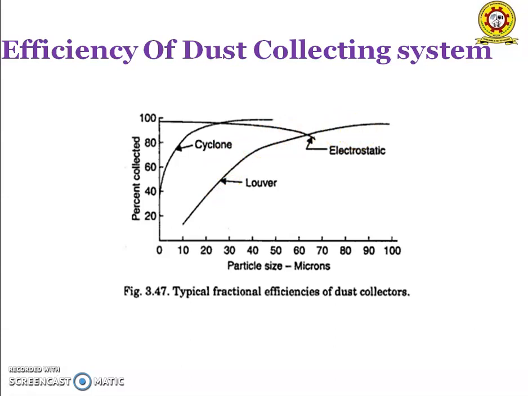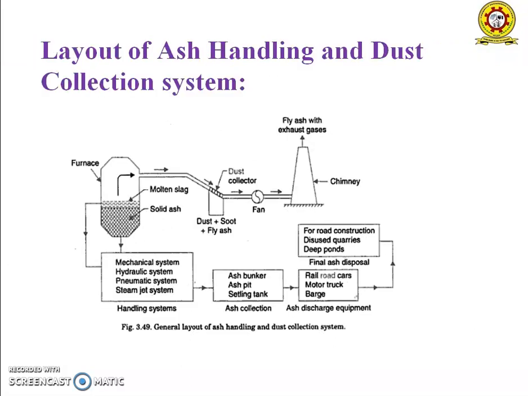Combined operations of the dust collectors are also there: combined cyclone and baghouse collectors, combined dry mechanical and electrical collectors, and combined wet mechanical and electrical collectors. This is the layout of the ash handling and dust collection systems. In this block diagram, we represent both ash handling and dust removing systems.